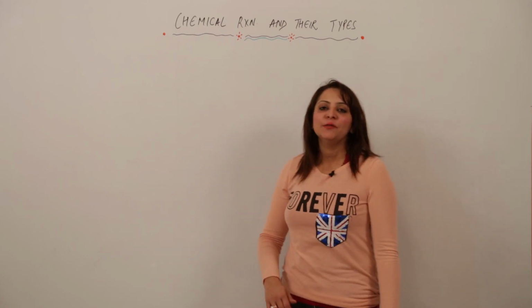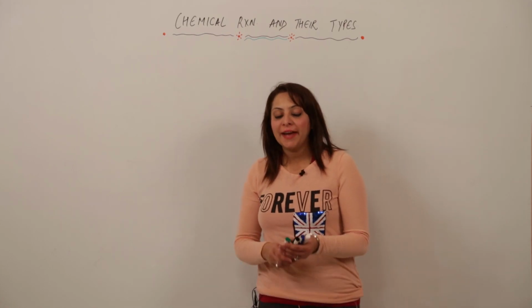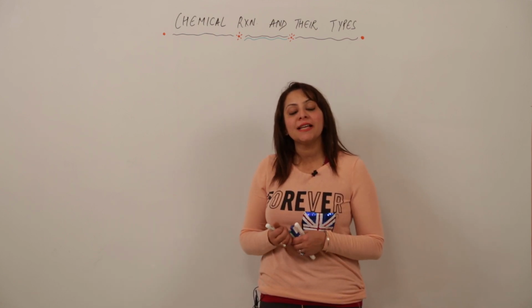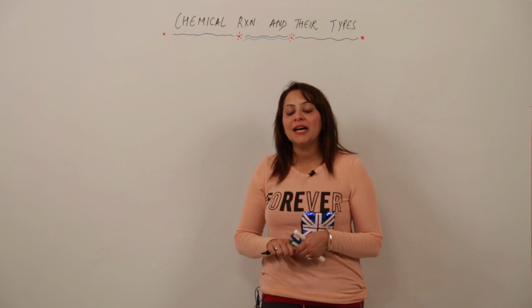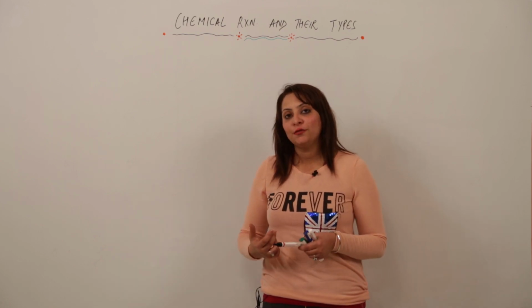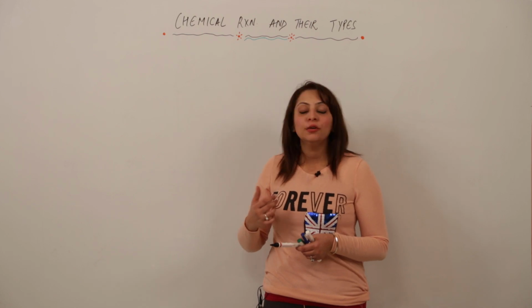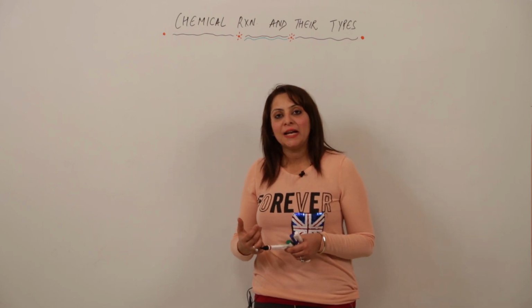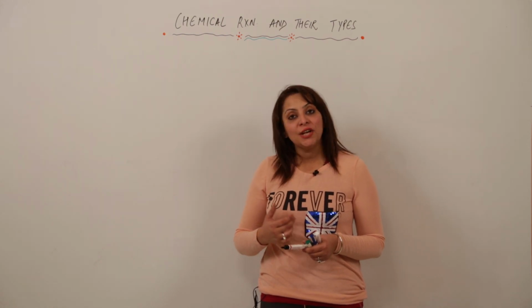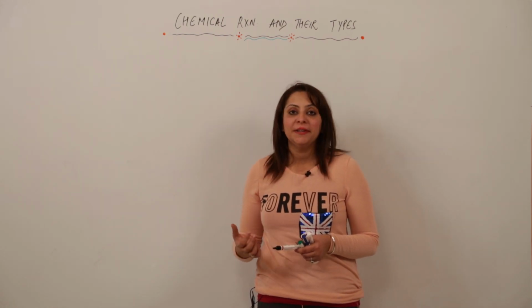Now we'll be starting with the topic that is the chemical reaction. Before we proceed, you now know what exactly a chemical change is. We have done that: in a chemical change a new substance is formed, there is a change in composition, there is a change in energy as well, and the change is irreversible and permanent.